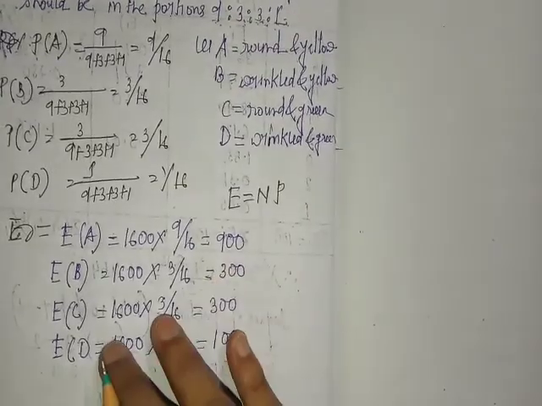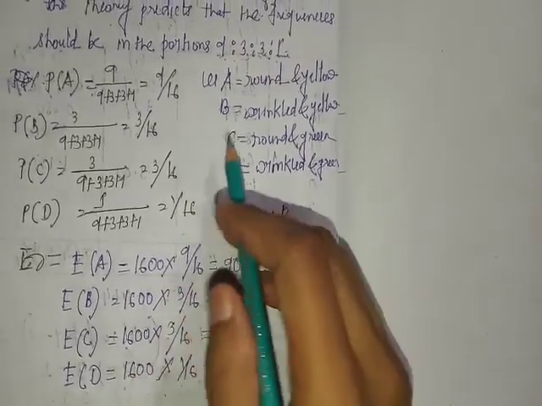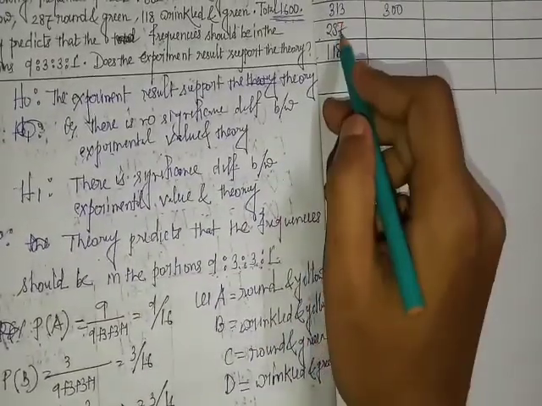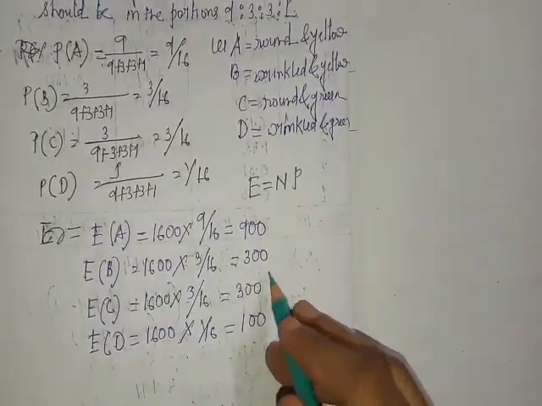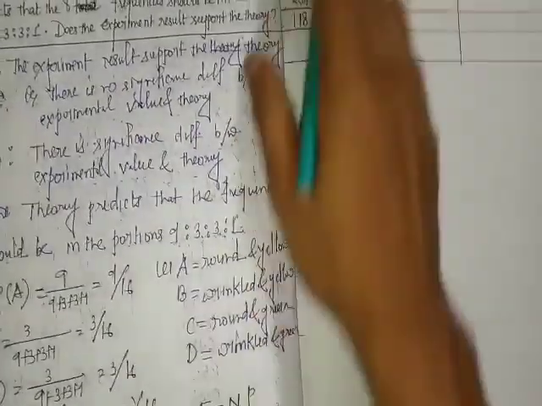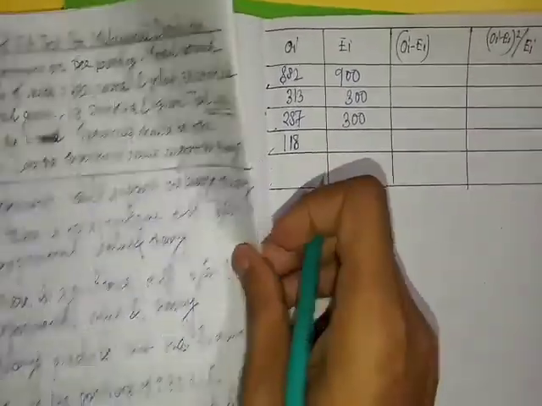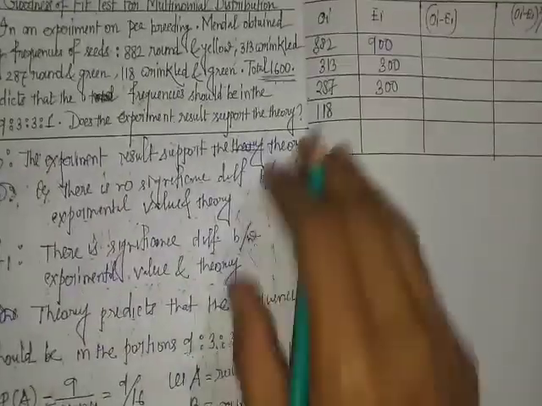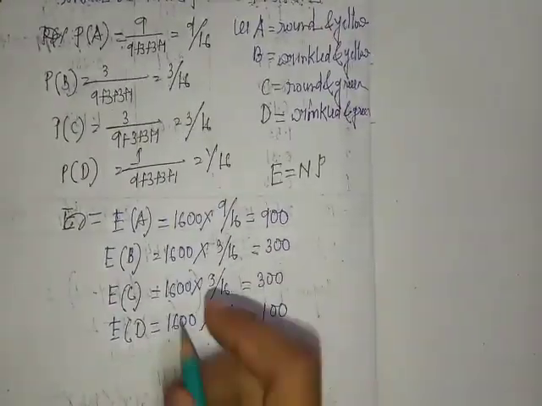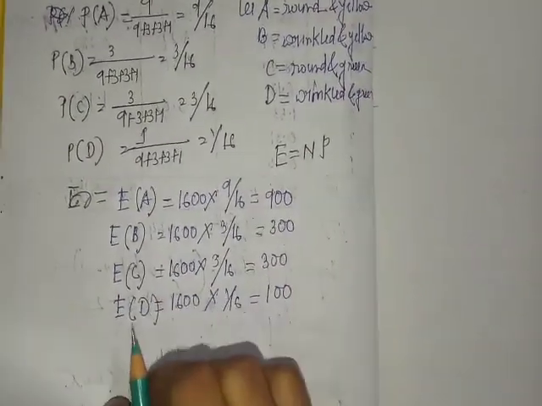Next, expected frequency of C, C means 287, that is 300. Expected frequency of 118, that is expected frequency of D, this is 100.